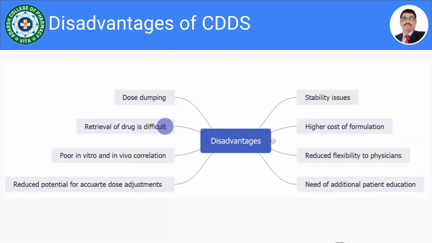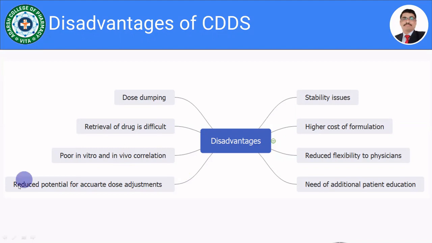Moving towards the next limitation, that is poor in vitro and in vivo correlation. Already in the last year in biopharmaceutics, we have discussed the IVIVC, that is level 1, level 2, level 3 correlations. When we are designing controlled or sustained drug delivery systems, it becomes very difficult to achieve a good correlation between the in vitro data and in vivo data. That is the main limitation. So this is the third one.